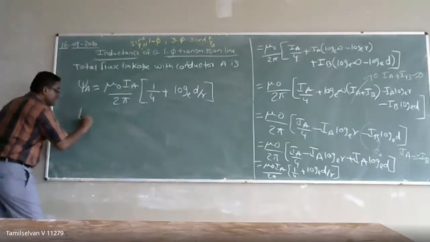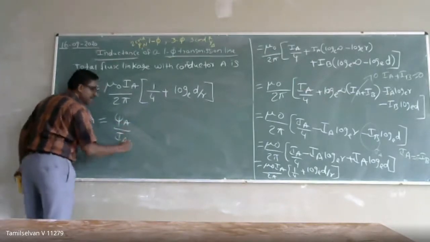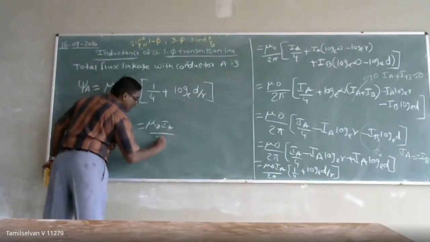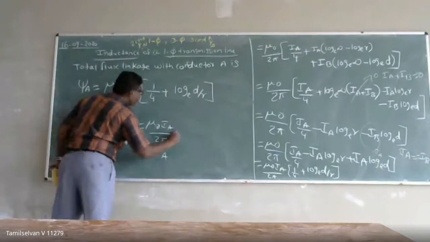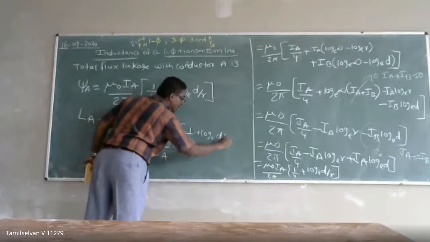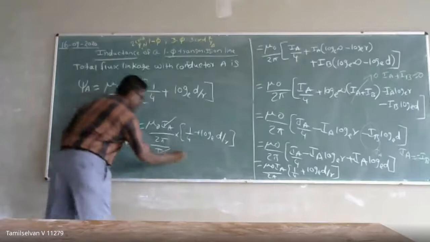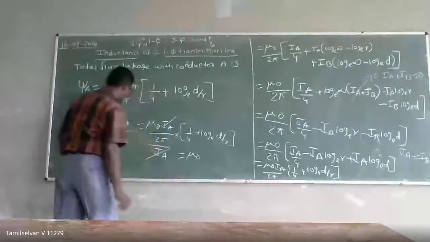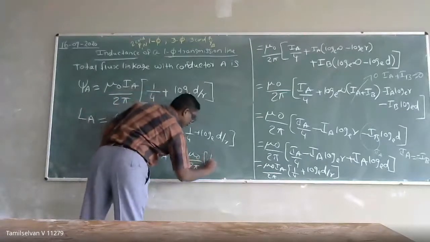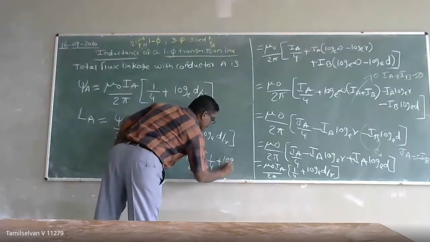We know that the inductance of conductor A will be equal to flux linkage per unit ampere of current, that is, per IA. So I am substituting mu naught IA by 2 pi, divided by IA, into 1 by 4 plus log base e of D by R. IA will get cancelled. So I will get mu naught by 2 pi into 1 by 4 plus log base e of D by R.